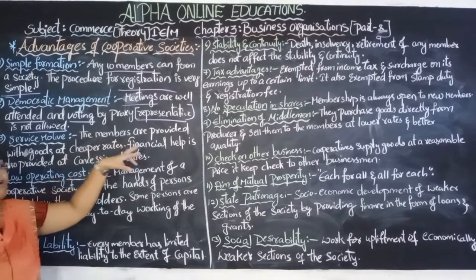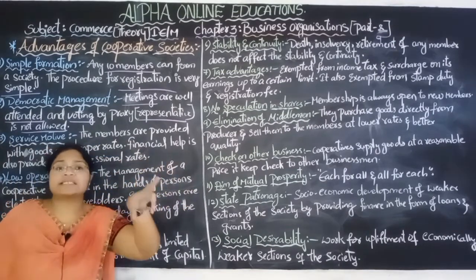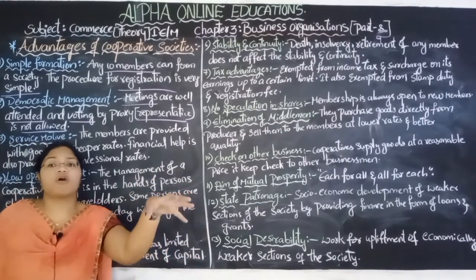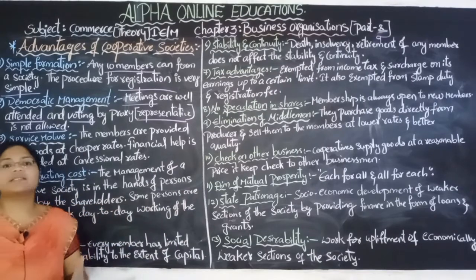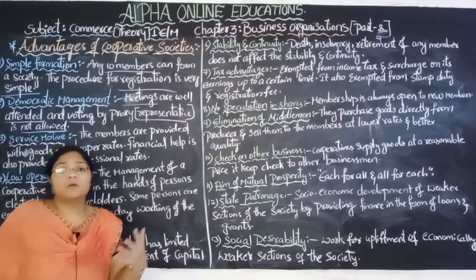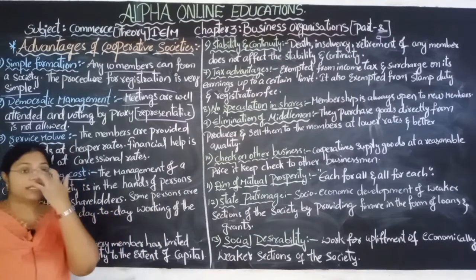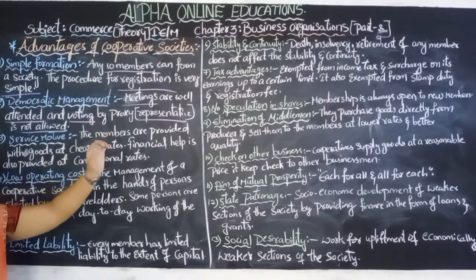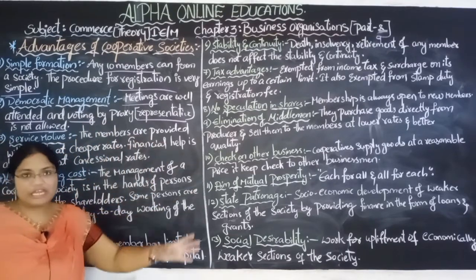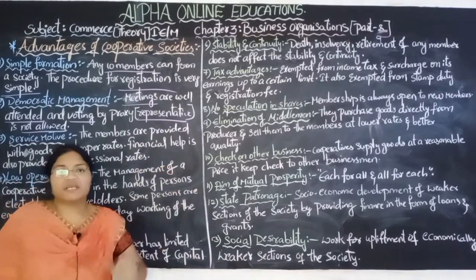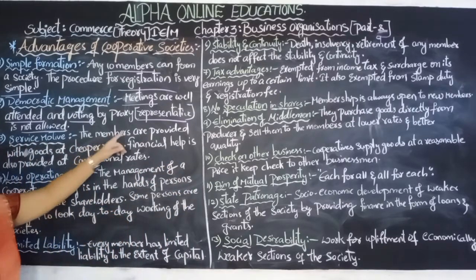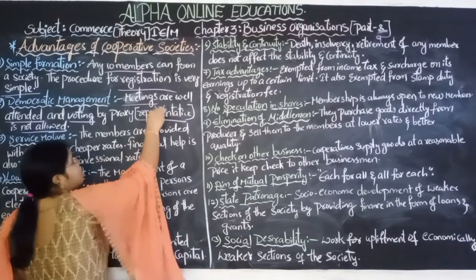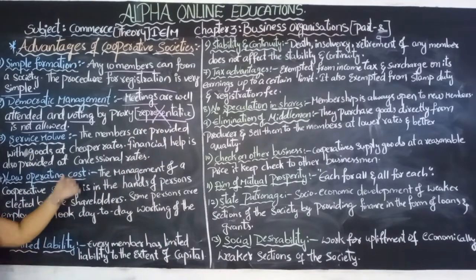So who is the member of the cooperative society? He only has a right to vote. He can't send another person to vote on his behalf. That is completely against the rules of the cooperative society, so it is not going to be allowed. The member has a right to vote, and that vote has a certain value to select the managing committee member. A representative is not allowed to vote in the cooperative society on behalf of any member.